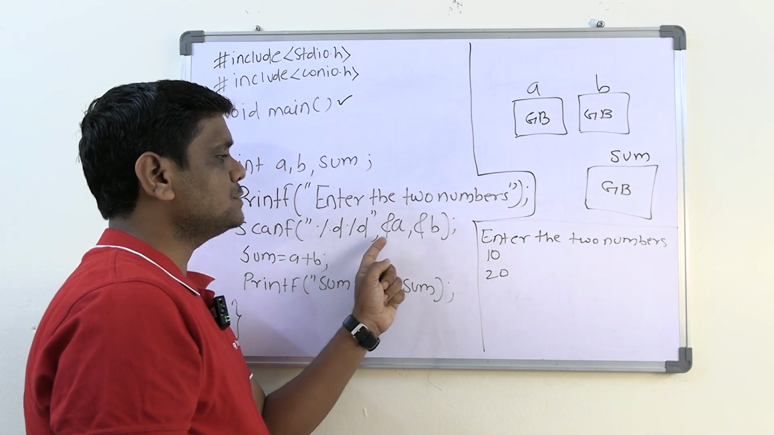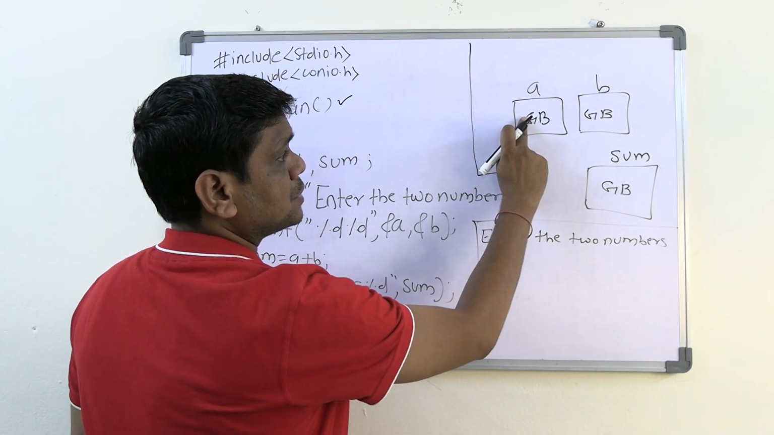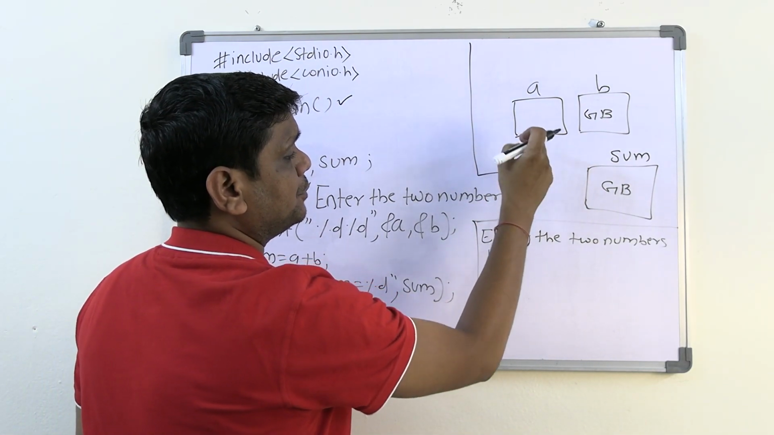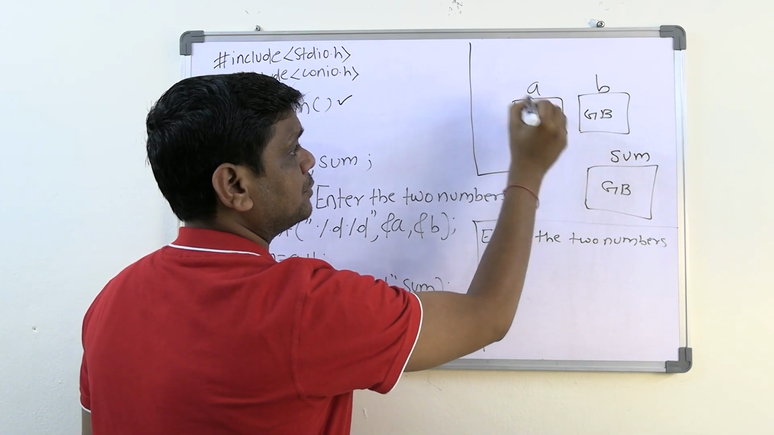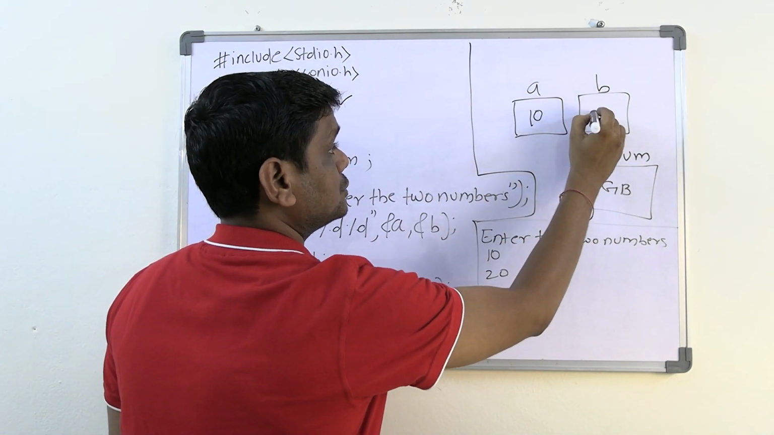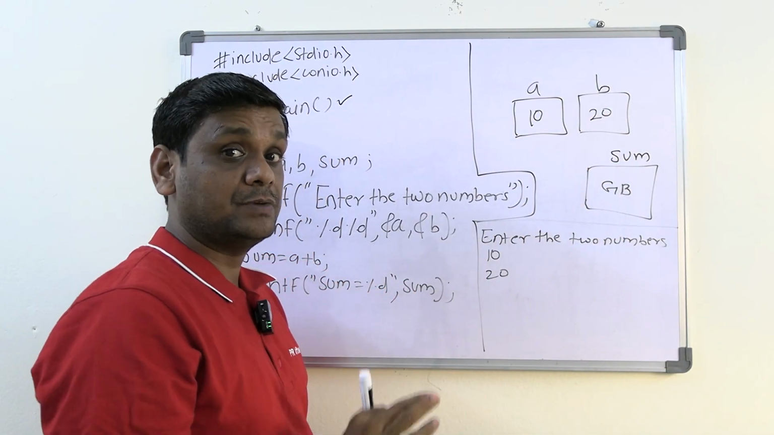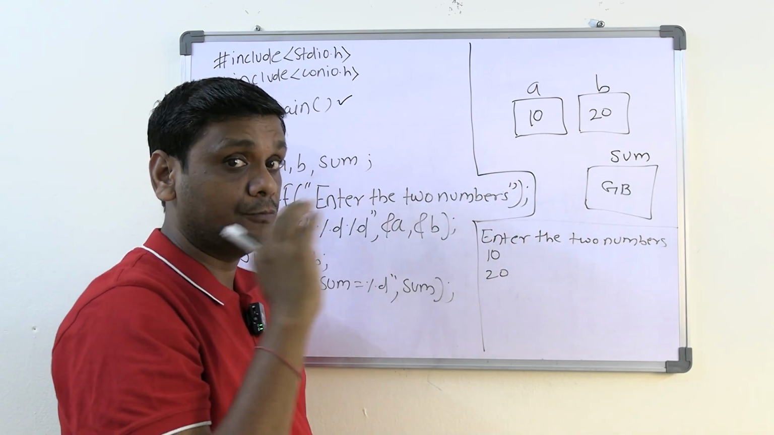Wherever the address of A is there, it will be replaced with 10. So now it is rewriting, guys. Remember, if you don't give the value, it will give garbage. But right now I am giving a value. What is the second value, guys? It is 20. So like this, it will store the 20. But still, what is the sum value? Garbage value only, because we did not assign any value.